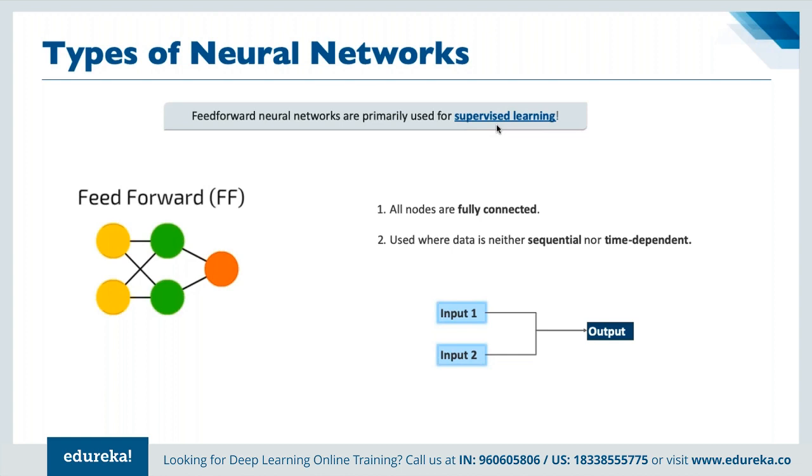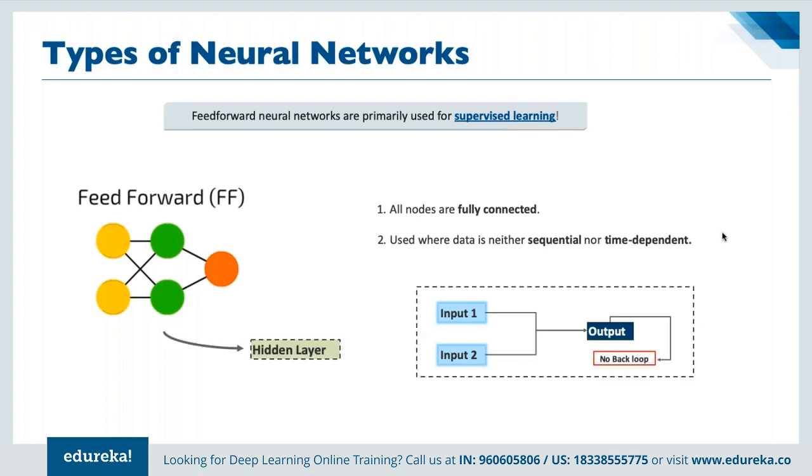And this is basically used when data is neither sequential nor time dependent. When we talk about time dependent, we simply mean data that changes as time passes. Here, data is not changing even as time is allocated. And in here, there are no back loops available. So once we have the output, there are no back loops available as a part of feed forward, because that's the name, as it suggests.